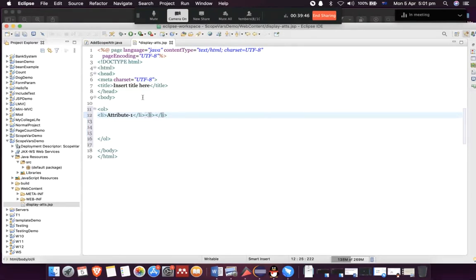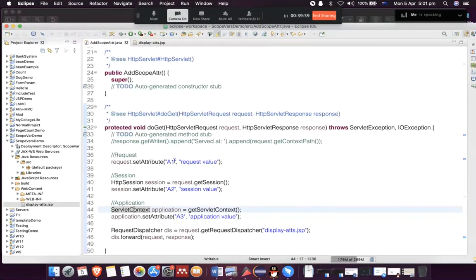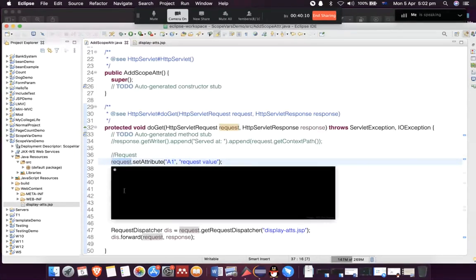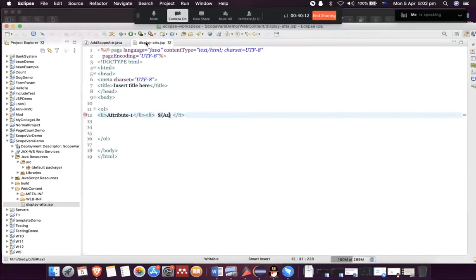And here I'm going to access attribute 1. How do I do it? Simple. A1. Remember, this name comes from here, right? A1. So regardless of the scope, the attributes are accessed with the attribute names, whether the scope is request or session or application. I will do exactly the same thing.